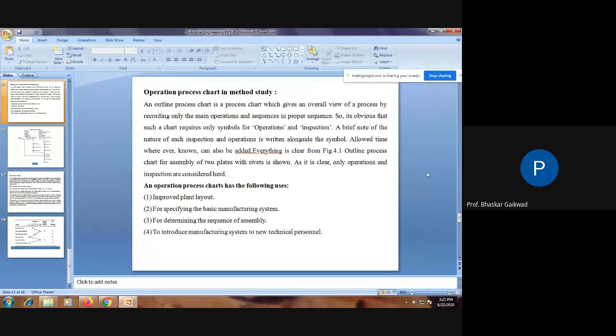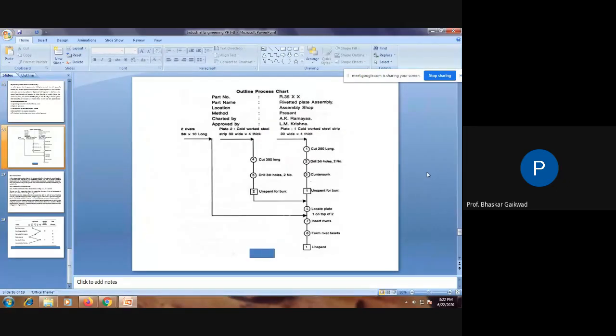Now here I have given the operation process chart. The part number, part name is there, riveted plate assembly, location, assembly shop, present method, charted by, approved by. Then here, plate: cold work steel strip, plate number 1 and 2, strip 30 wide and 4 mm thick.